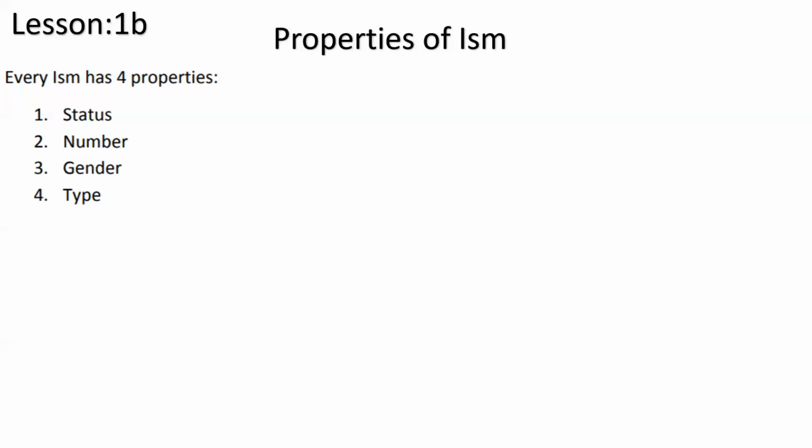Like, this brother is very tall, so tall is an ism. If I say my car is red in color, the red is an ism. If I say my boy is running fast, the fast is an ism, it's an adverb. So any kind of things that in English are similar to adjectives and adverbs come under ism.